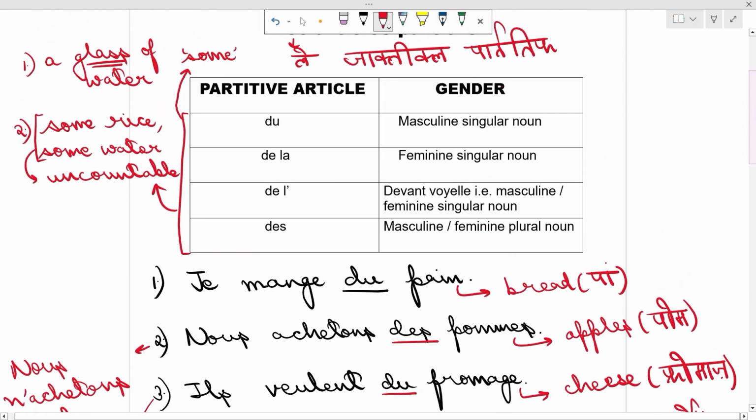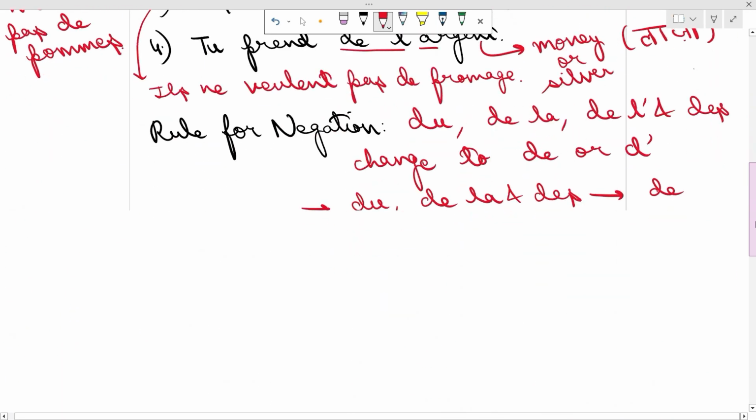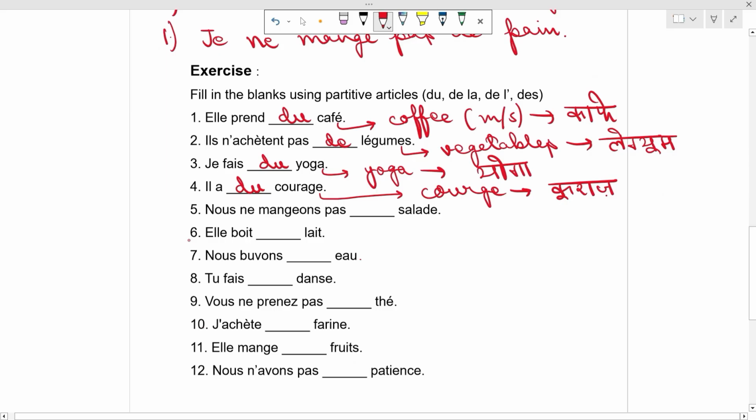The partitive articles are also used for abstract ideas. Example: courage, patience. So this is why it is used over here. He has some courage.